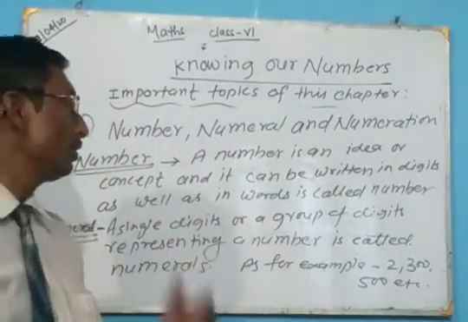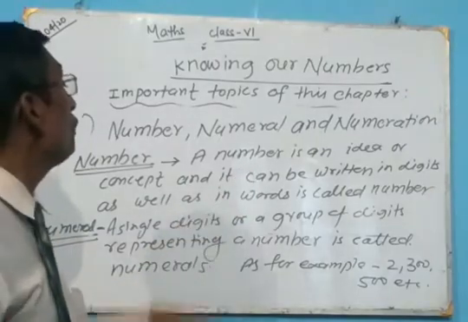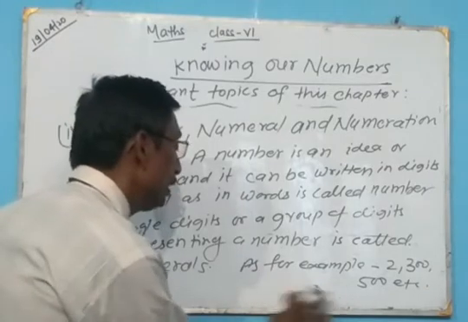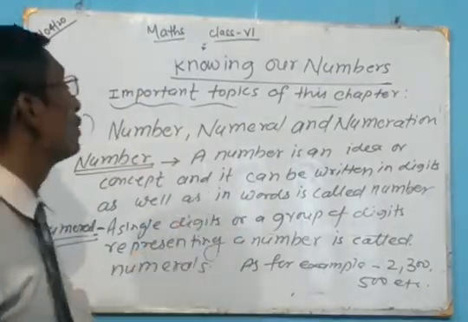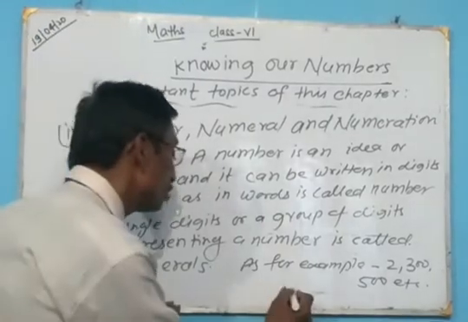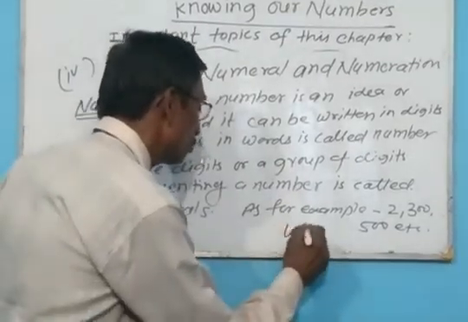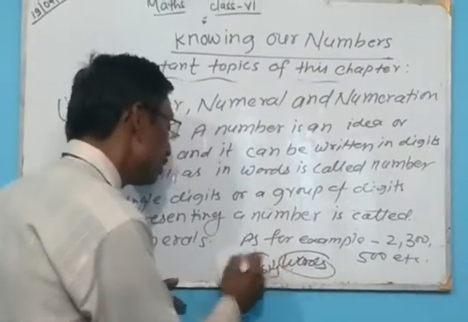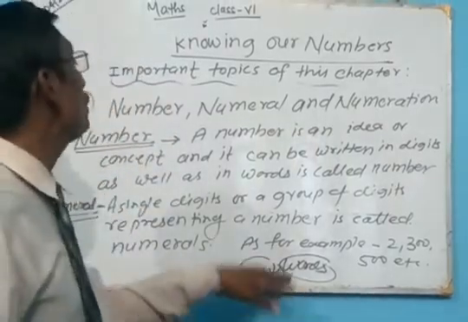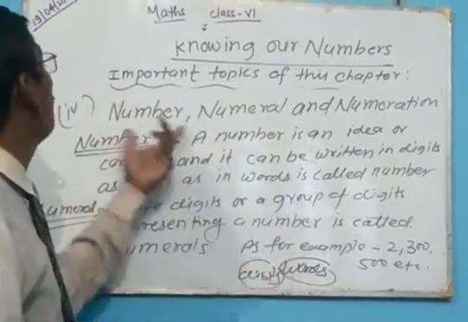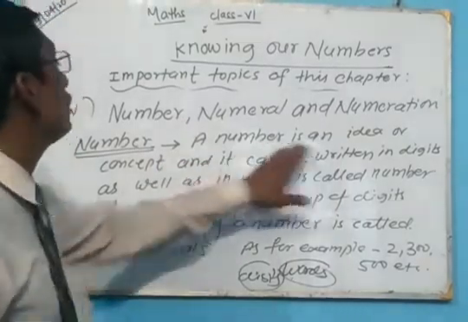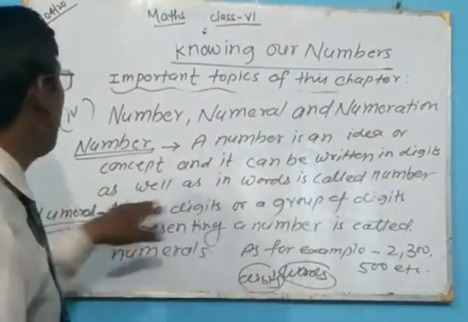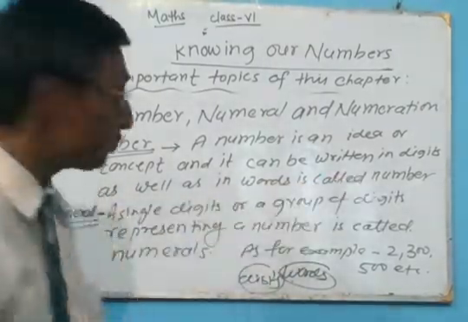When we represent numbers by digits, that means 1, 2, 3, it is the representation in digits. And when we represent it in words, both the digit and word representations come under number. A number is an idea or concept, and it can be written in digits as well as in words.